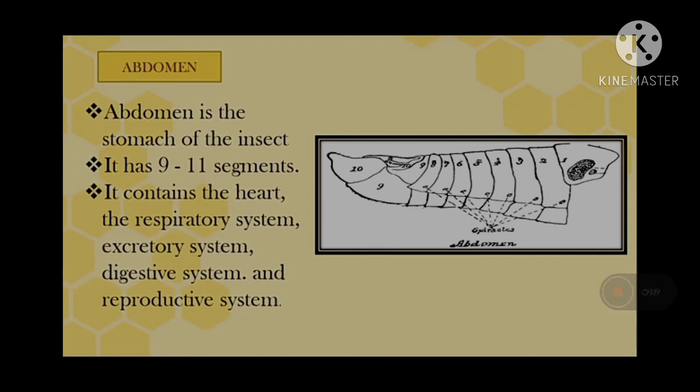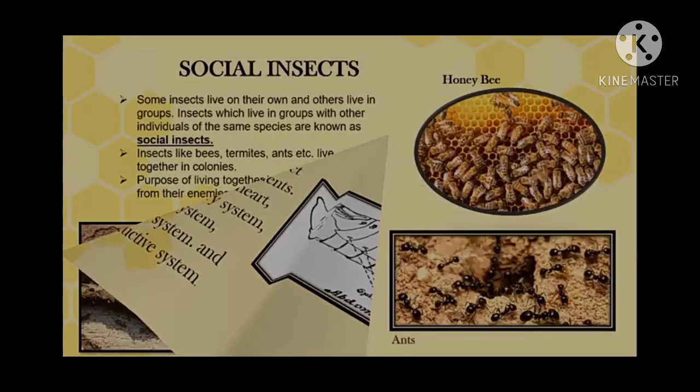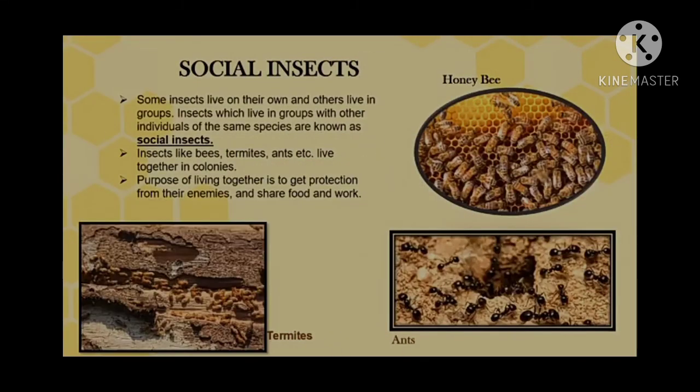It may also contain specialized structures like stings. The abdomen is the main part. Insects do not have any noses, but they breathe through small openings called spiracles in the exoskeleton. Our next topic is social insects.